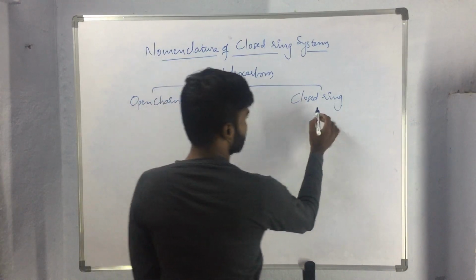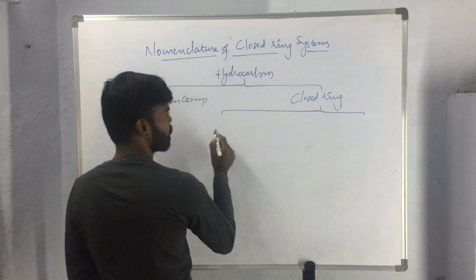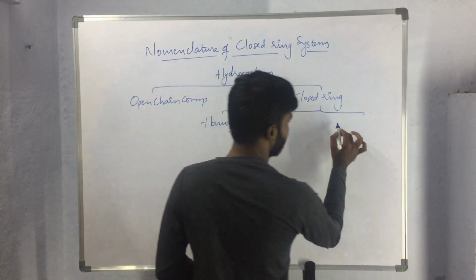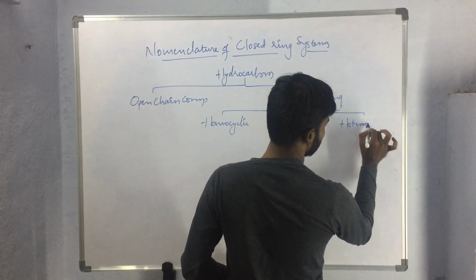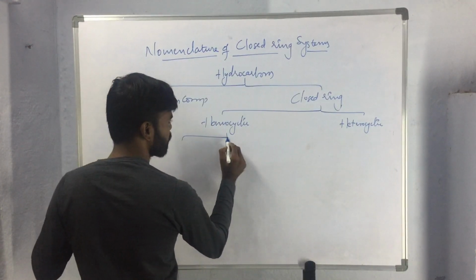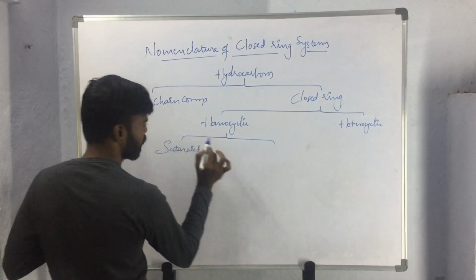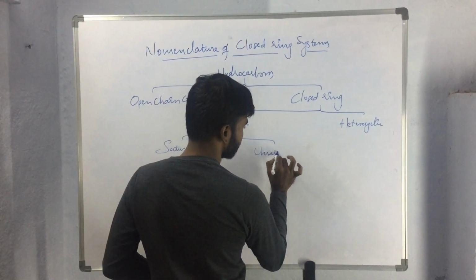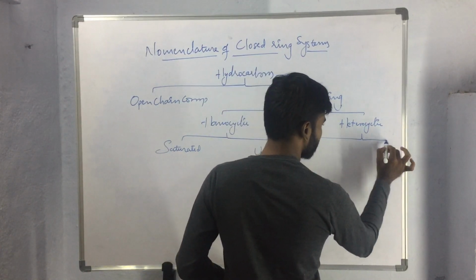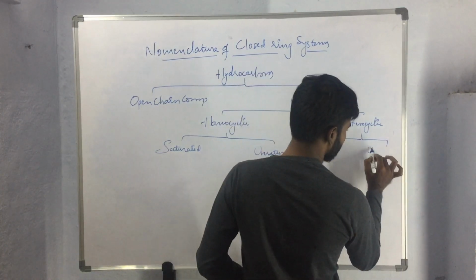So these closed ring systems have been further classified into homocyclic compounds and heterocyclic compounds. These homocyclic compounds are further classified into saturated and unsaturated, whereas these heterocyclic compounds also are further classified into saturated compounds and unsaturated compounds.